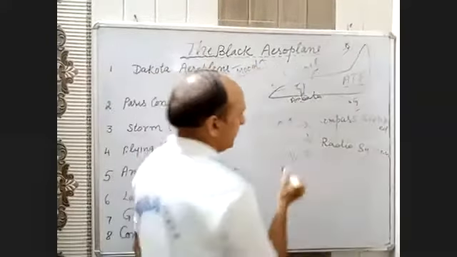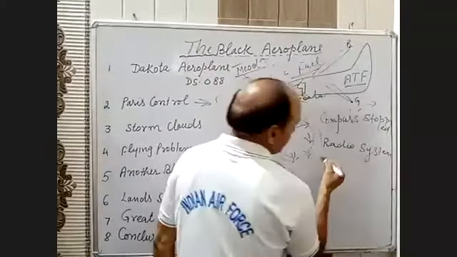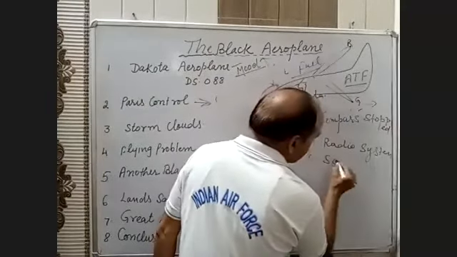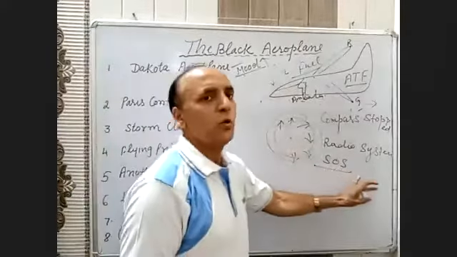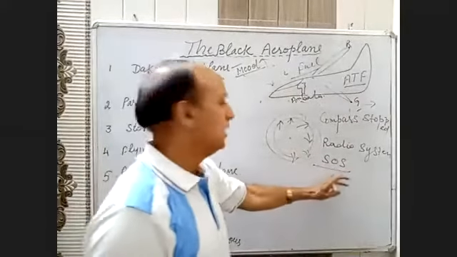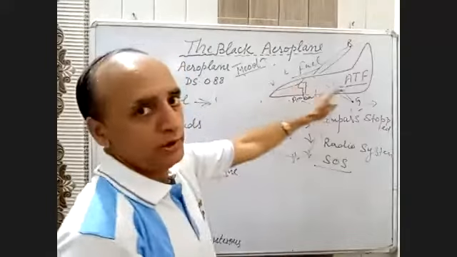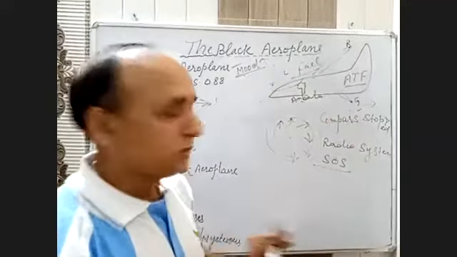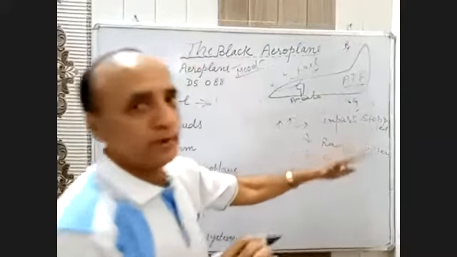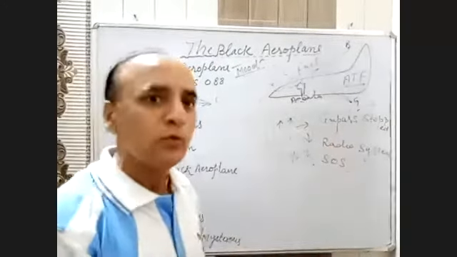And there is one distress call, you can say distress call or SOS signal. SOS signal is very dangerous. Save our soul, save our soul. This signal is given by the pilot in case of any emergency because he is unable to make contact. When the radio system is not working, the only thing he has to do is press the button for this. This is a distress call, you can say.